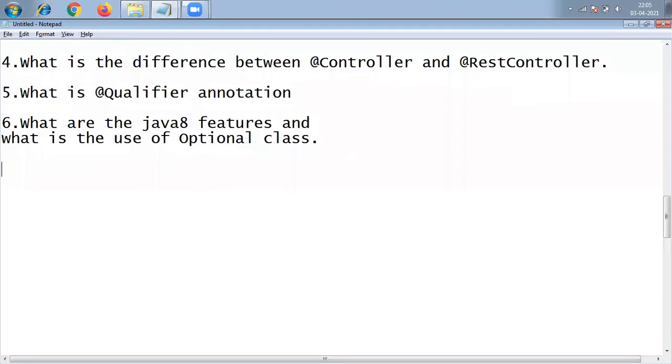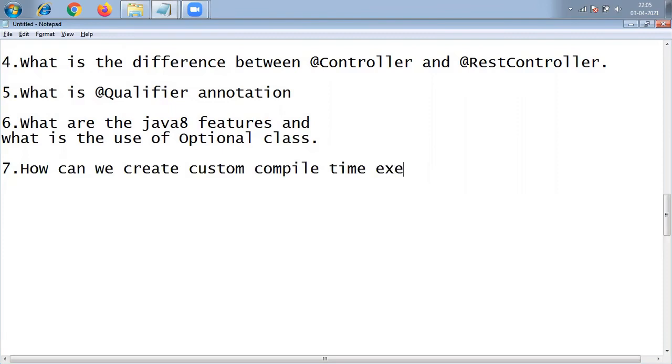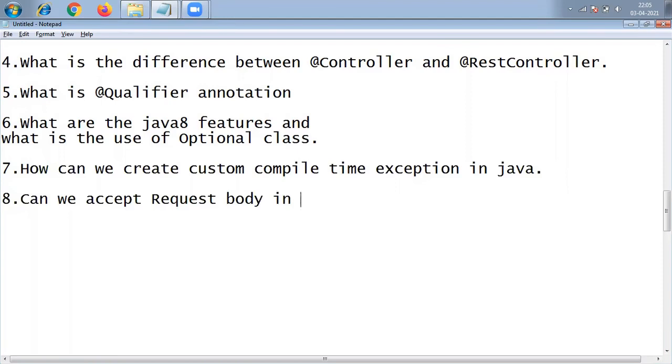Okay. The seventh question is how can we create a custom compile time exception in Java? So see friends, not a runtime exception, a custom compile time exception. How can we create it? Okay. So finally, the last question was he asked about can we accept a request body in the @GetMapping method?